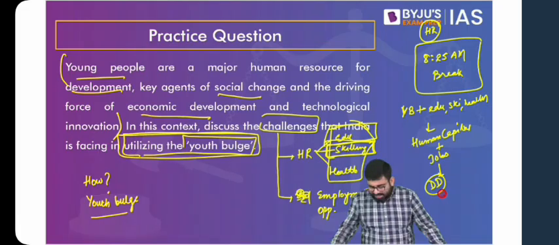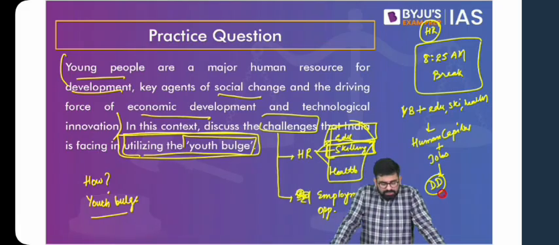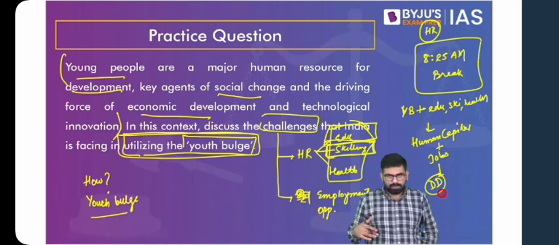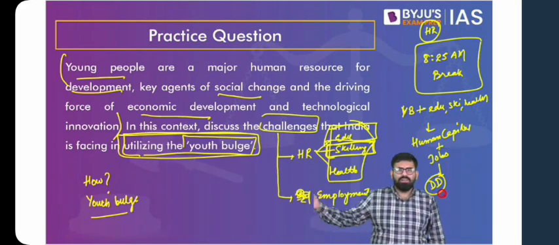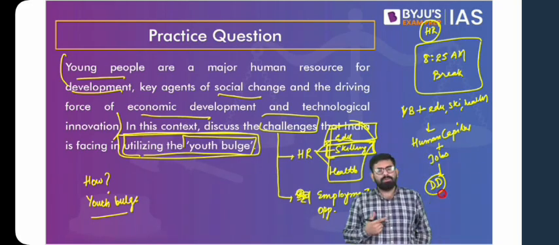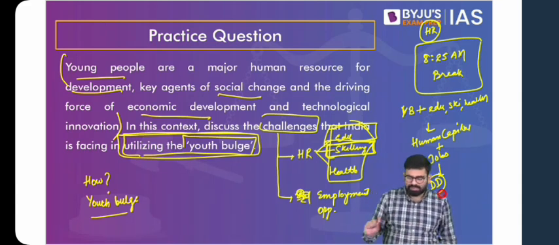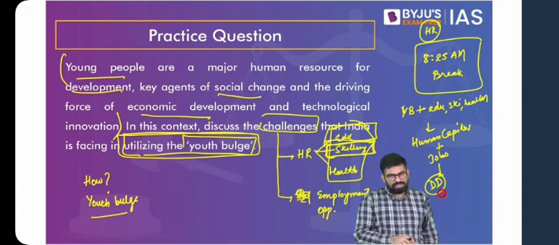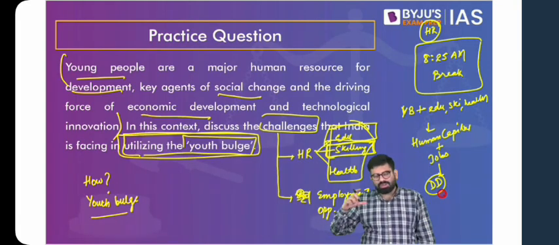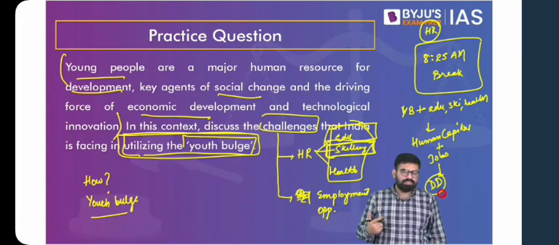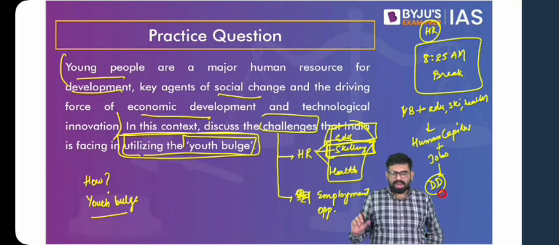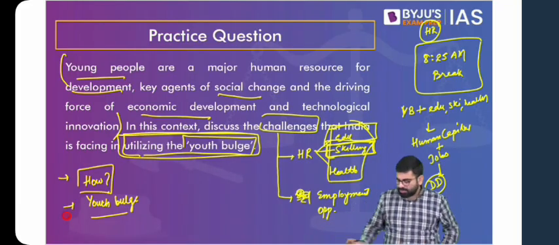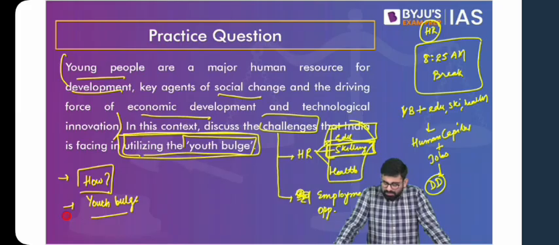So yes, one is we can write about what is this youth bulge. Now with this definition of youth bulge, a few of you are suggesting write about the population stats. So you can just briefly mention that a major proportion of our population is young. You can use some stat, then define youth bulge. You can also talk about the how within this, but it will make your introduction long, and you would not be able to give your body part due weightage. So it's better you either go with the definition of youth bulge and a little stat, or go with the how. These can be 2 ways you can introduce. No, it's better not to write the Malthusian theory. I think these are 2 better ways in which we can introduce this question.